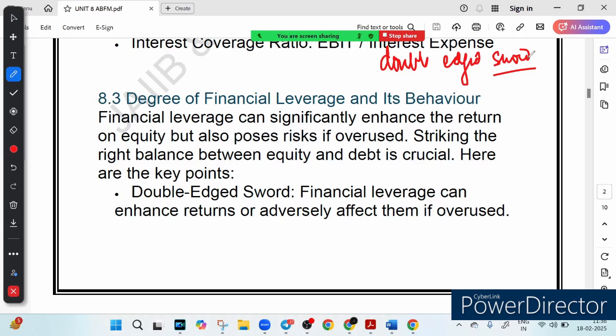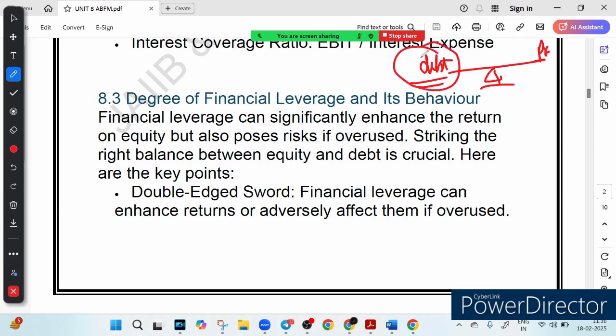So friends, financial leverage is all about using debt to increase your business return. That is what you are doing. Suppose this is a seesaw: on one hand you have the debt, on the other hand you have the profit. So basically you are using debt to earn more and more profit, to get your return, as we call it. But just like with any powerful tool, too much of it can backfire, right? Excess is always harmful, you know it very well.